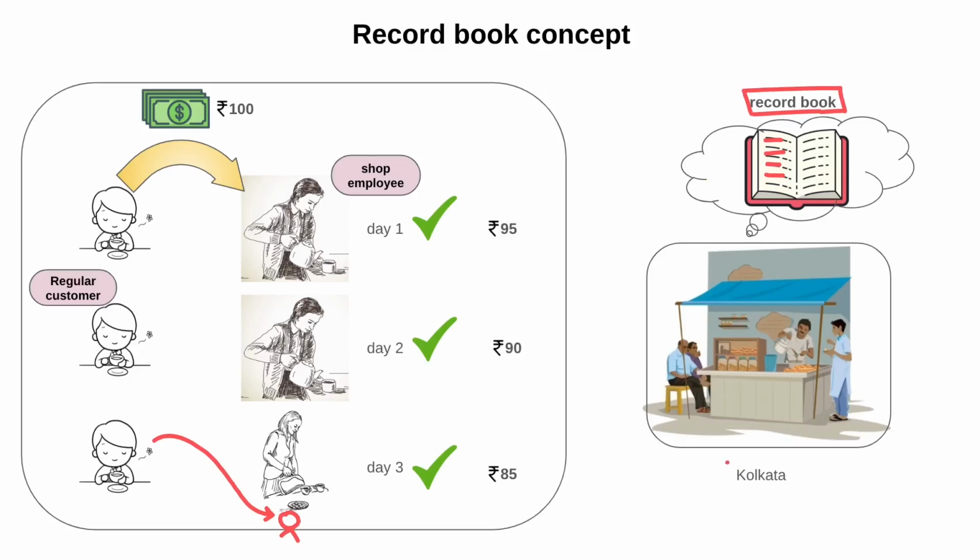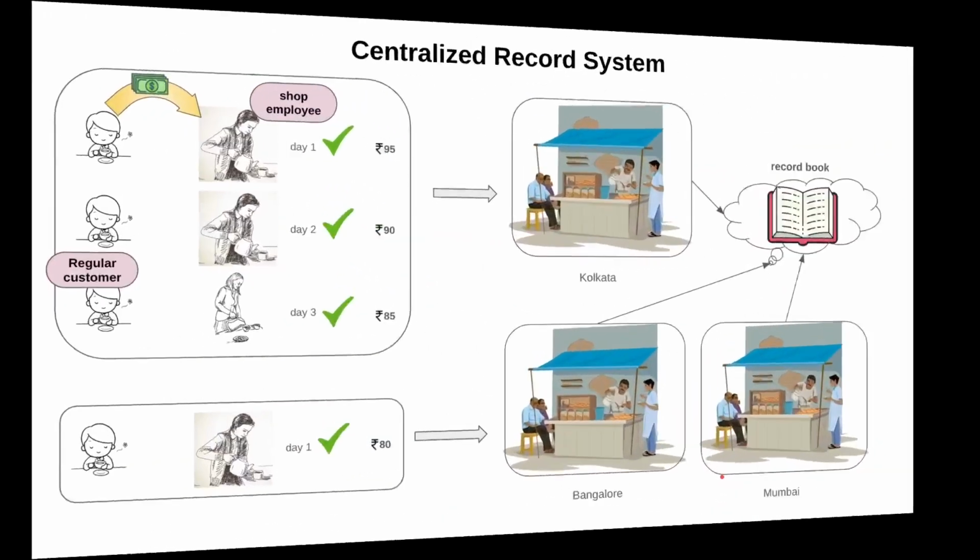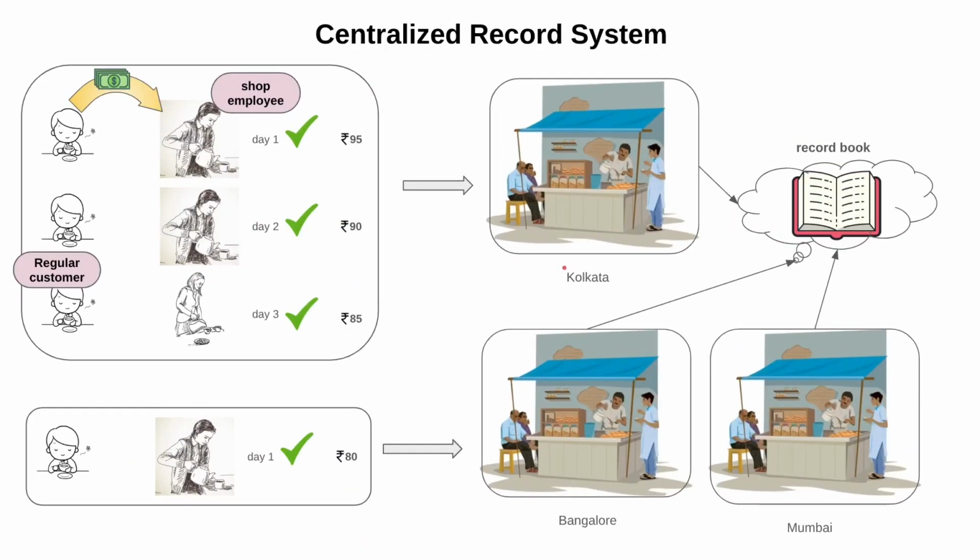And assume this shop is in Kolkata. In Kolkata, the shop owner profited so much that he already opened two other branches, in Bangalore and in Mumbai. So he also takes this record book as a shared record book. This is a centralized record book. Every shop updates its transactions here.